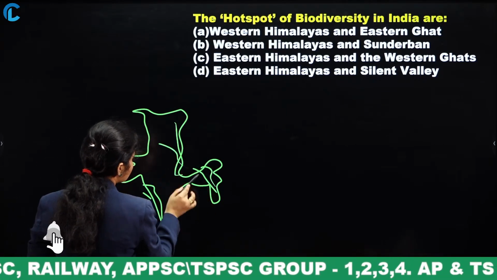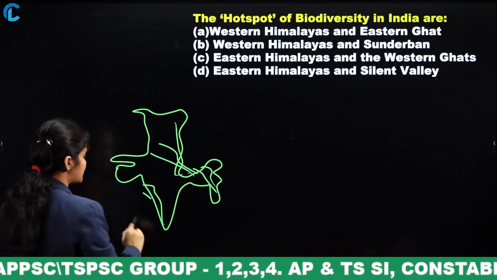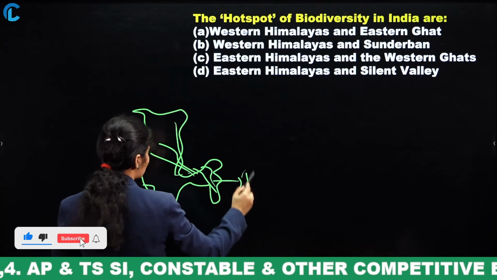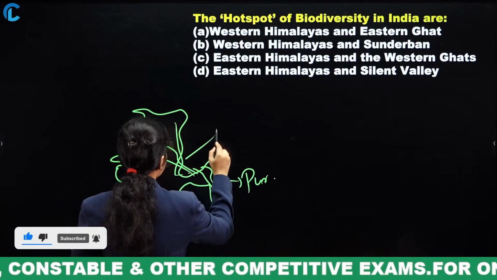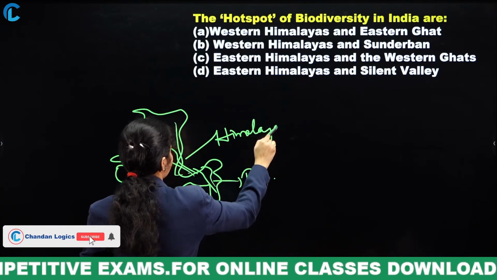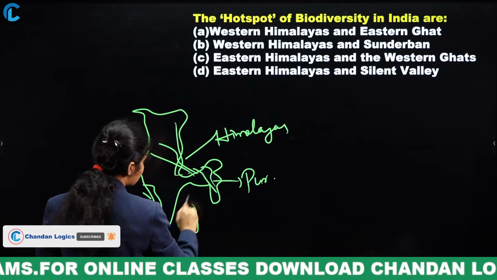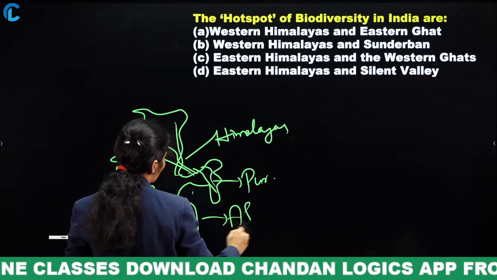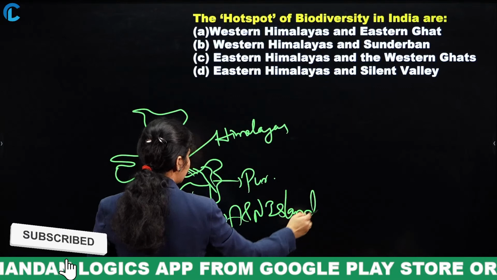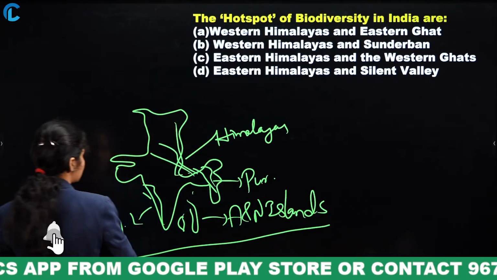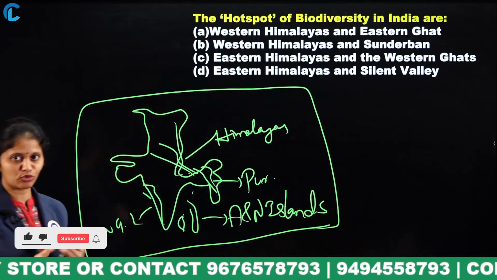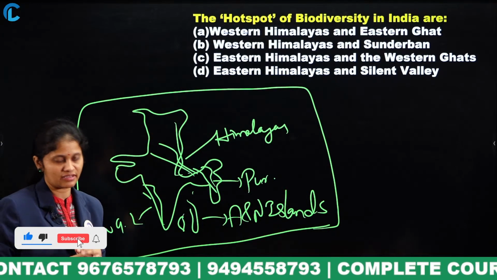One is the Western Ghats, next the Purvanchal Hills, next the Himalayas, and the next one is the Andaman and Nicobar Islands. So generally we have 4 biodiversity hotspots in India: Andaman and Nicobar Islands, Purvanchal, Western Ghats and Himalayas.